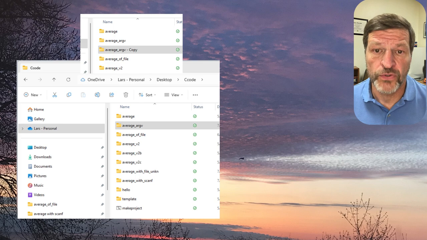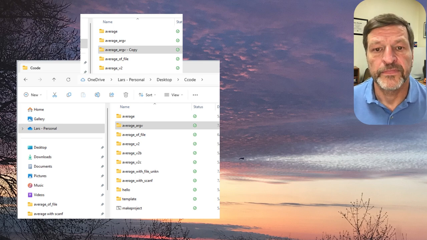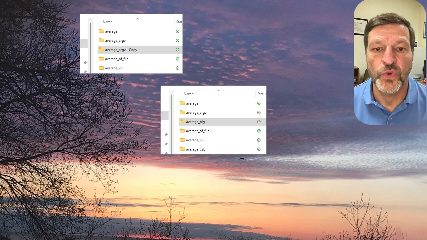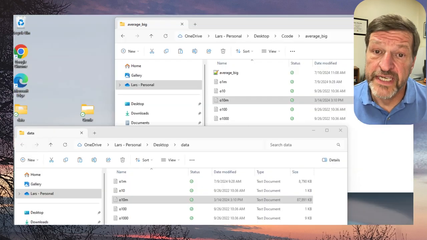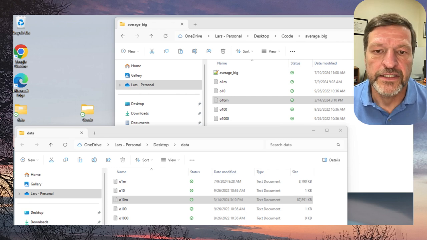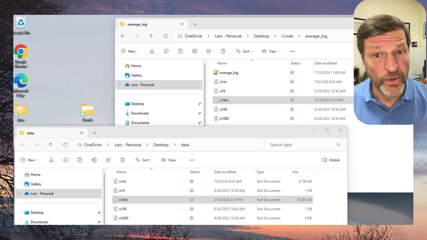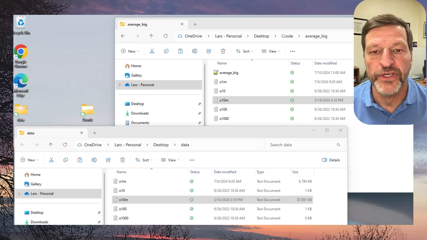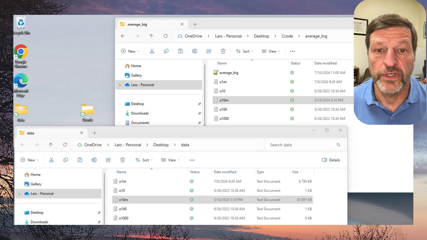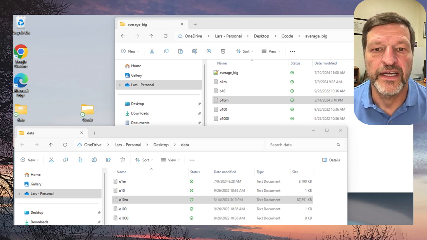So let's take that folder, make a copy of it, and change the name of that to average_big, for big numbers, for big data files. We're going to go into that folder, erase the executable, and change the name of average_argv to average_big.c. I need to do two other things. I want to add bigger files, so I go into my data folder and get the 1m and 10m.txt files. That's 1 million and 10 million numbers. So we could do a 1 million number file and a 10 million number file in this example.